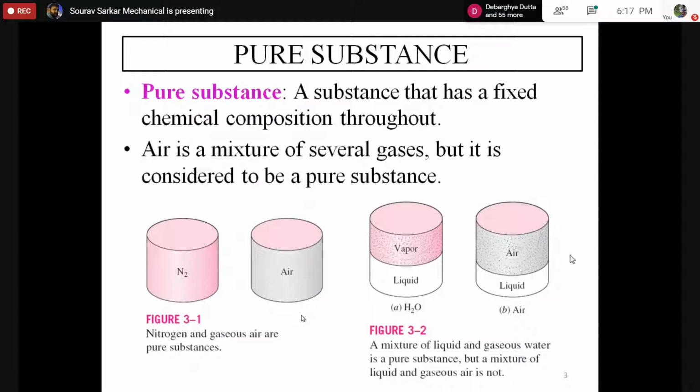Maybe if I give you another example, suppose consider a distillation process. Like you have different levels of a mixture of alcohols. Maybe some alcohol A, some alcohol B, and some alcohol C, and you are heating that alcohol. So what will happen? Some fume will form, some smell of alcohol will generate over there. So there is a phase change process. Now if we take a small sample from that alcohol vapor, and a small sample from that liquid, you will see they are different, because the boiling point is different.